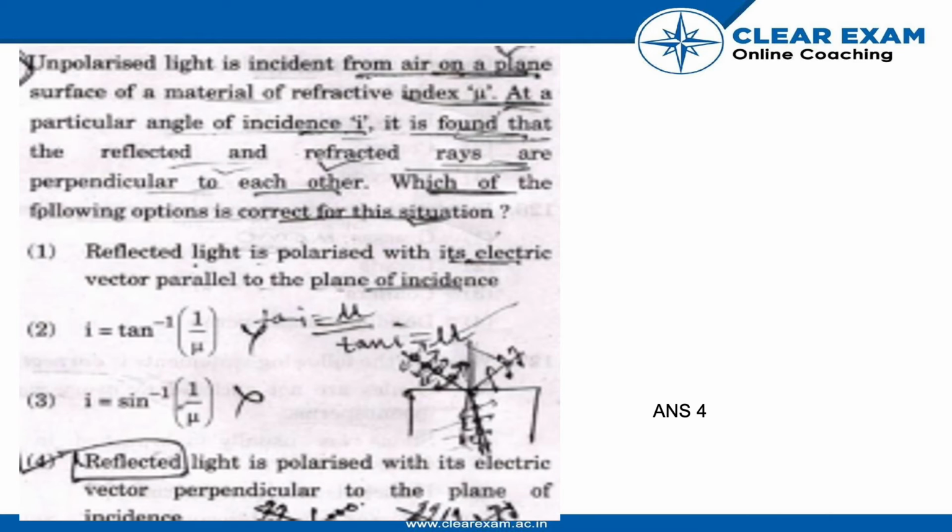So the correct answer here is the fourth one. The reflected light is polarized with its electric vector perpendicular to the plane of incidence. Why? Let us see why.